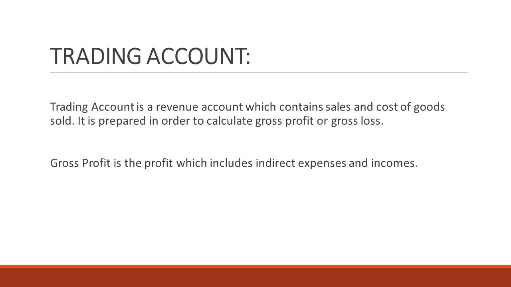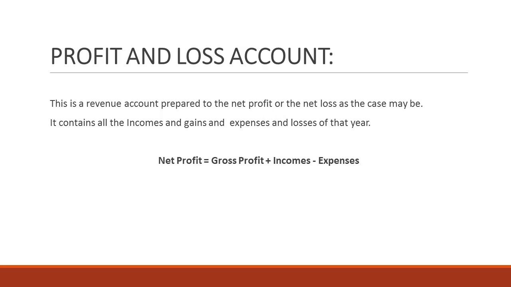And after doing the trading account, we will prepare another account called profit and loss account. It is also a revenue account. It is prepared with an intention to calculate or ascertain the net profit or the net loss. After calculating the gross profit, we will add the incomes to that gross profit.